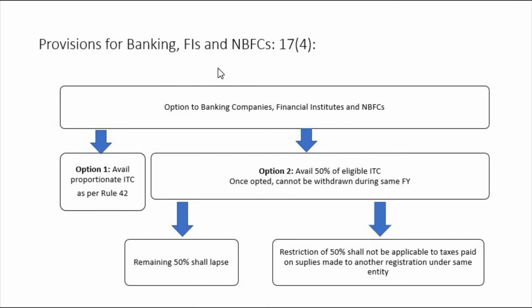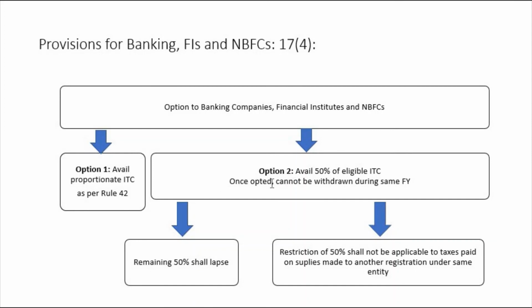For banking, FIs and NBFCs, we have two options. Option 1, avail proportionate ITC as per rule 42, or option 2, avail 50% of eligible ITC, and once you opt for that, it cannot be withdrawn during the same financial year. These are the two options given.